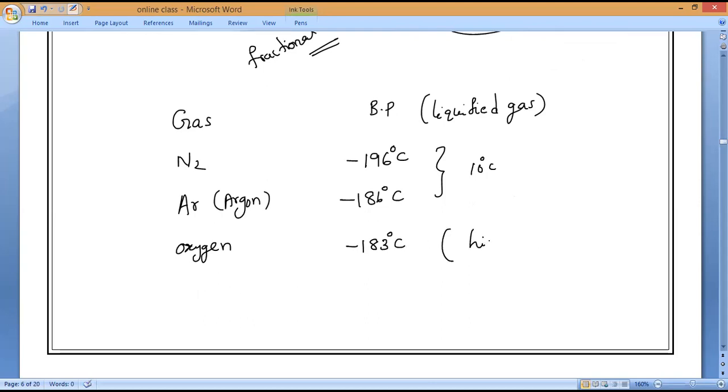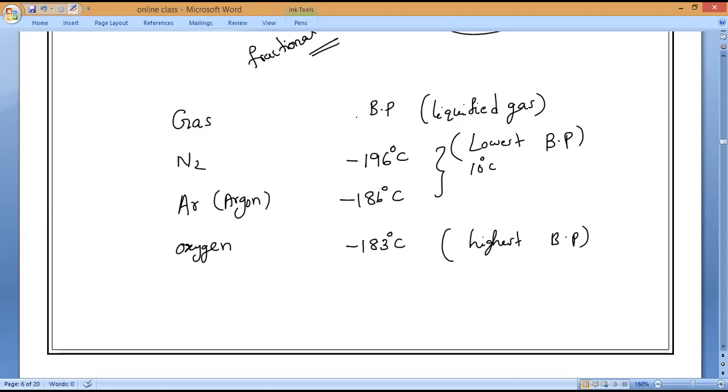So this is the highest boiling point, and this is the lowest boiling point. You are writing 183 and 196 and saying highest and lowest, but what sign is it? Negative sign.